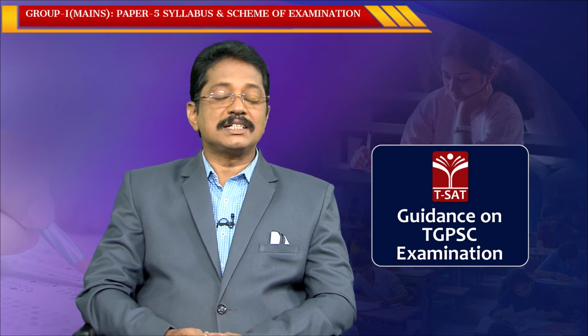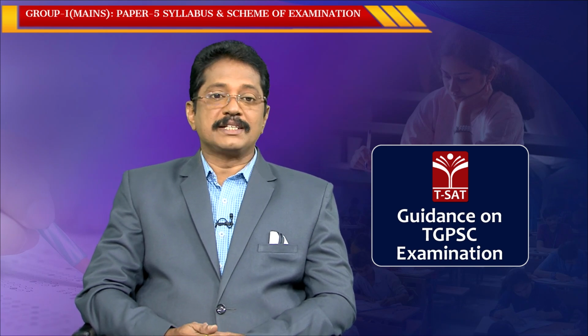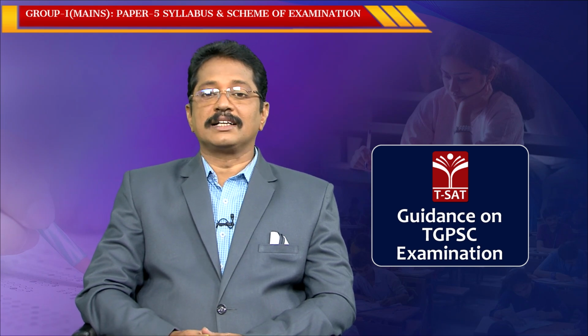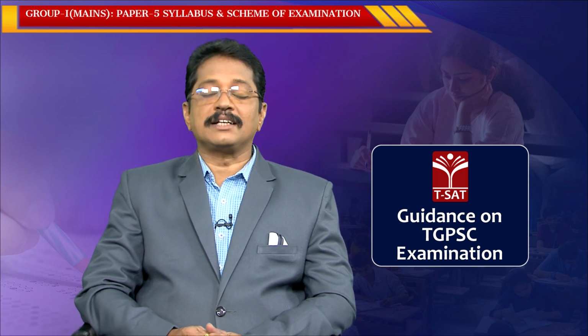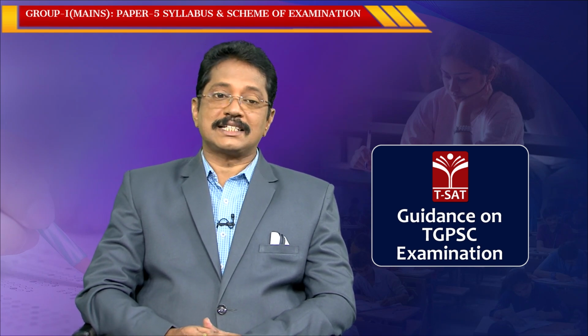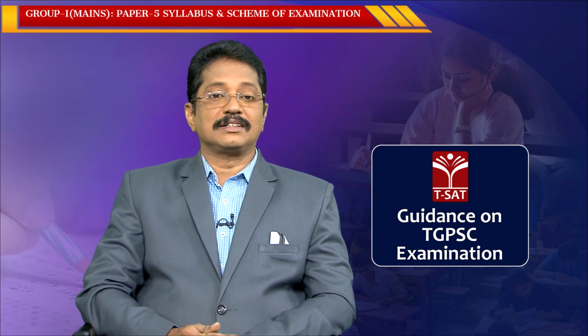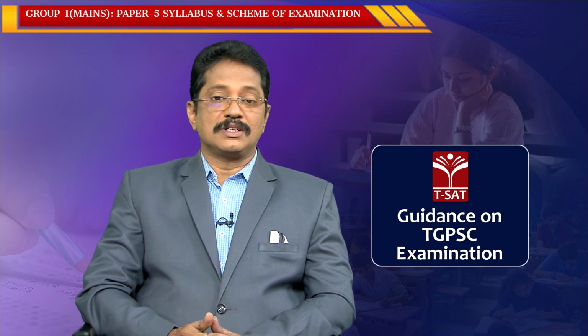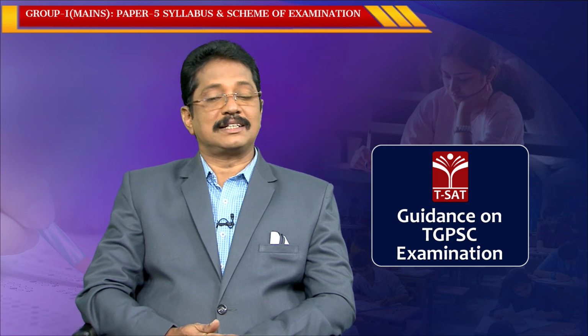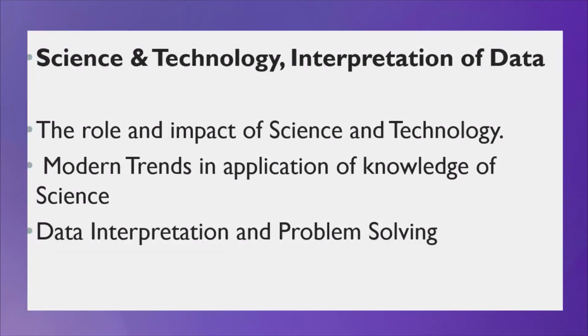Section 1 and section 2 are based on science and technology, and section 3 is purely on data interpretation and problem solving. In section 1 you have 5 questions, each question carries 10 marks, 5 tens are 50. In section 2 you have 5 questions, each carrying 10 marks, 5 tens are 50, means 100 marks. In section 3 we have 5 more questions from data interpretation and problem solving.